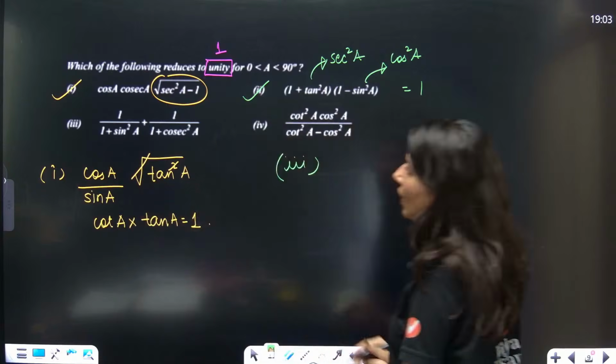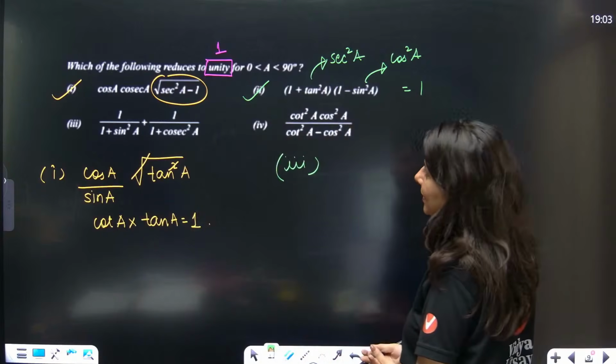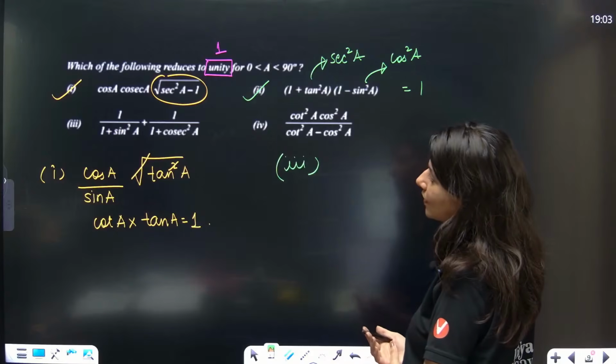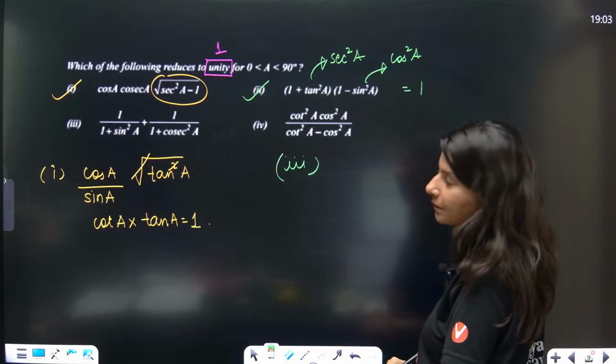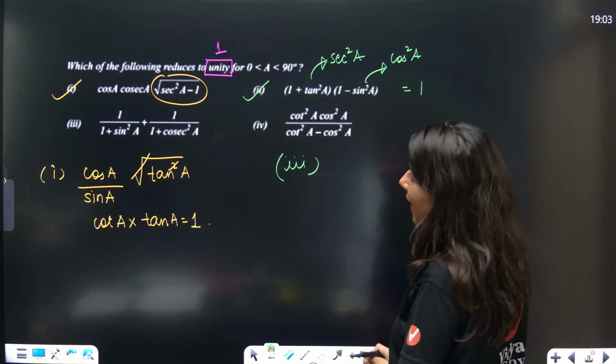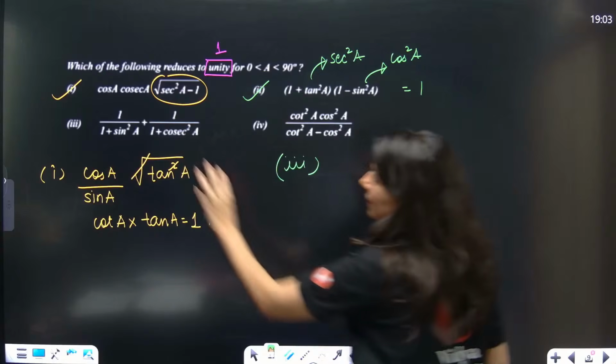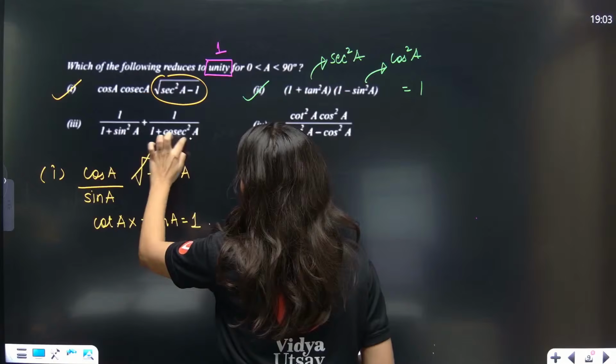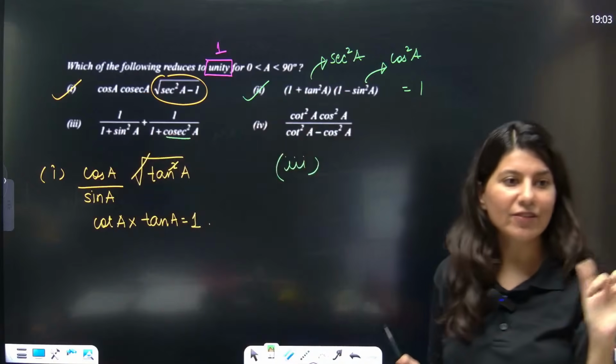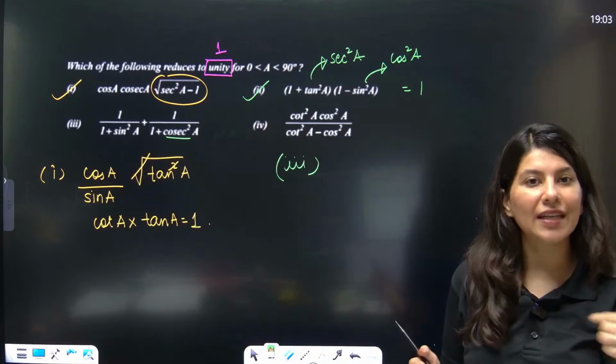1 upon 1 plus sine square A plus 1 upon 1 plus cosec square A. I am going to convert this cosec square into sine.